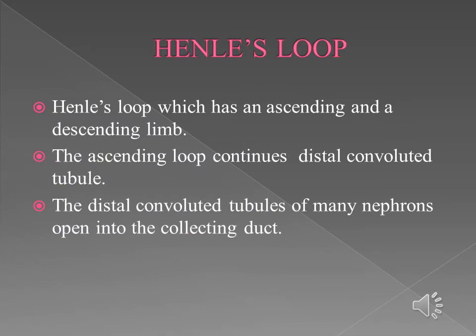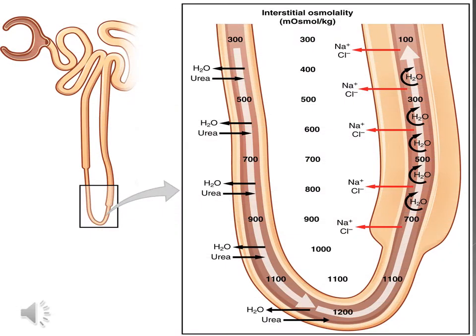Now let's see the next topic, Henle's loop. The next part of the tubule is Henle's loop, which has an ascending and a descending limb. The ascending loop continues as a distal convoluted tubule. The distal convoluted tubules of many nephrons open into the collecting duct.